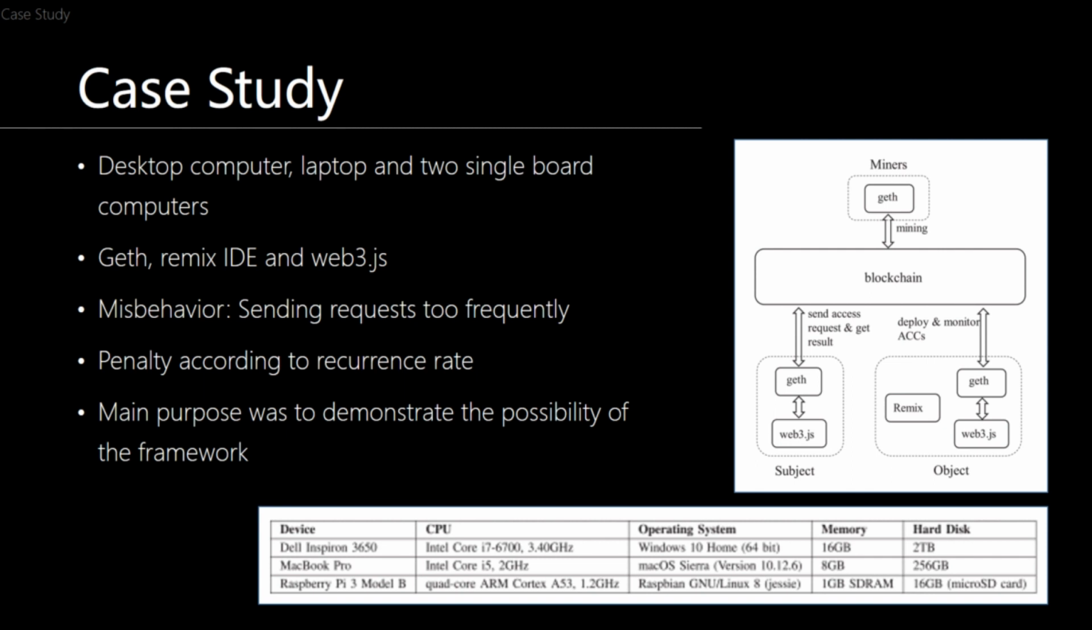They defined a very simple misbehavior, which was just sending requests too frequently. And they set the penalty to be locked out during a certain amount of time, which was also according to a recurrence rate. The main purpose of the case study was to demonstrate the possibility of the framework to achieve distributed access control for IoT systems. Of course, this case study is in a very simple scenario and does not necessarily reflect the overhead of the framework in a real-world IoT system. It just shows the possibility of it.